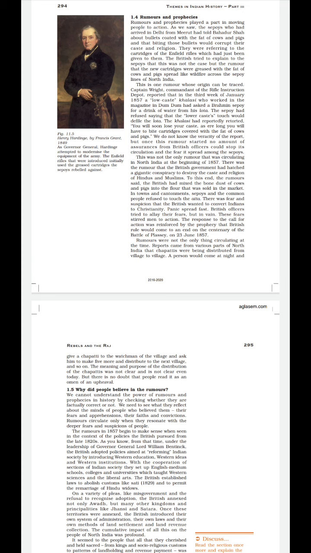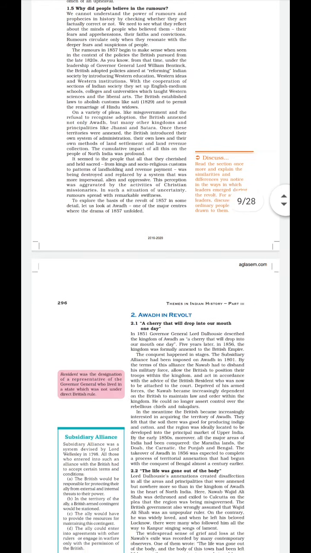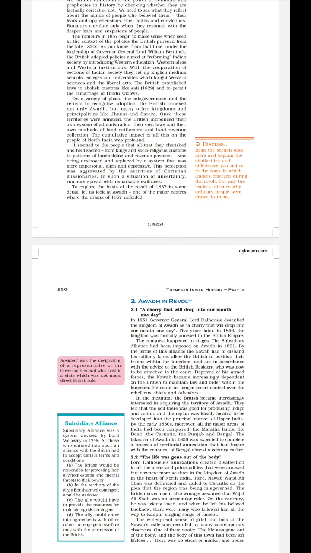Okay. Now, the British made another policy, as you all know, the doctrine of lapse. On the basis of this policy, if any kingdom did not have a natural heir, that is, their own son, then that kingdom would come under British control, like the British annexed Awadh, Jhansi, and Satara on the basis of the doctrine of lapse. Clear? So from that, people believed in this rumor. Clear? So all these points made the people believe in the rumor which was spreading.